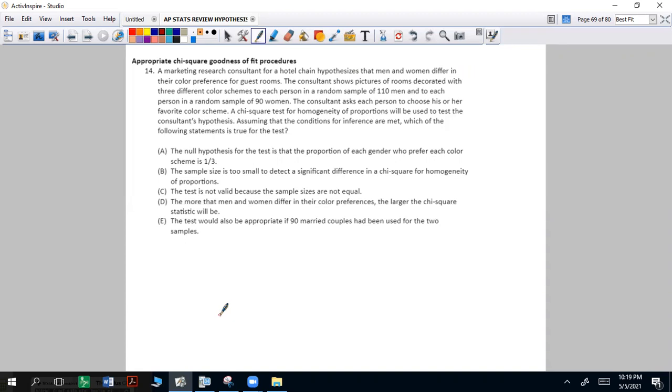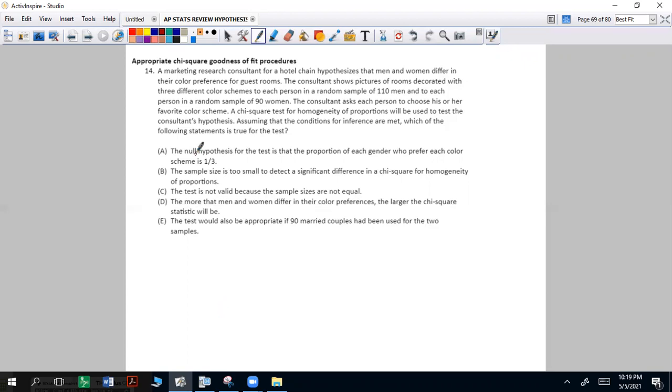A chi-square test for homogeneity of proportions will be used to test the consultant's hypothesis. Assuming that the conditions for inference are met, which of the following statements is true for the test? A, the null hypothesis for the test is that the proportion of each gender who prefer each color scheme is 1/3.